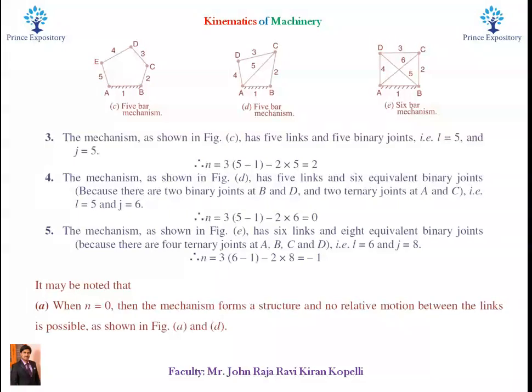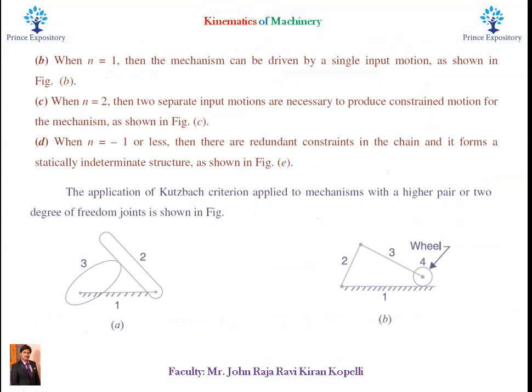So this is shown in figure A and figure D. When n is equal to 1, then the mechanism can be driven by a single input motion as shown in figure D. When n is equal to 2, then 2 separate input motions are necessary to produce constrained motion for the mechanism as shown in figure C. When n is equal to minus 1 or less, then there are redundant constraints in the chain and it forms a statically indeterminate structure.